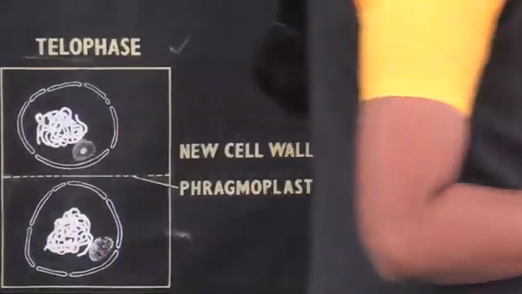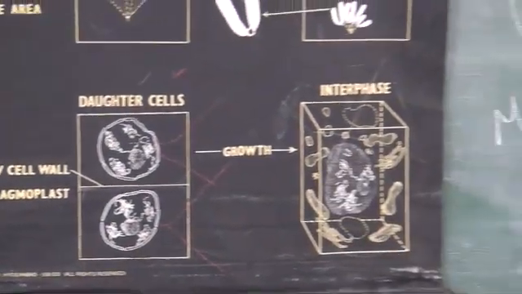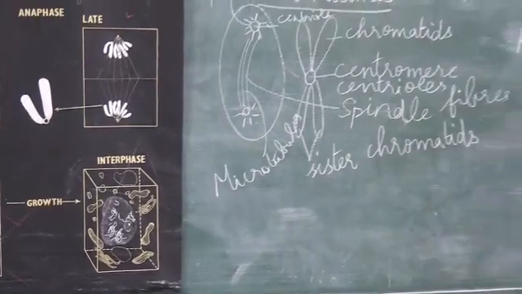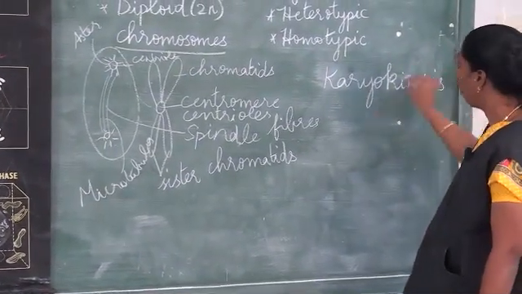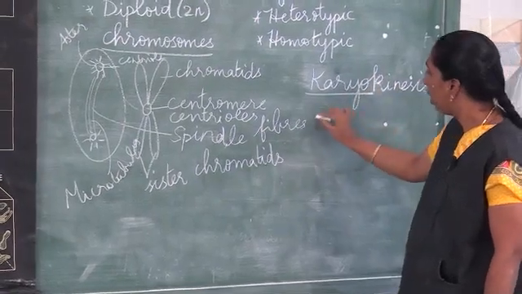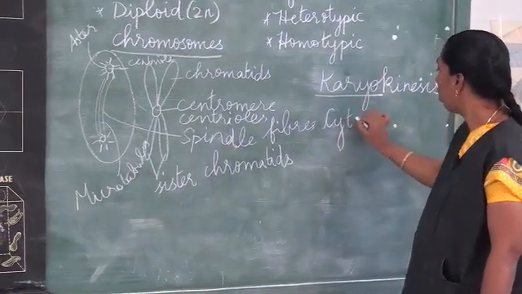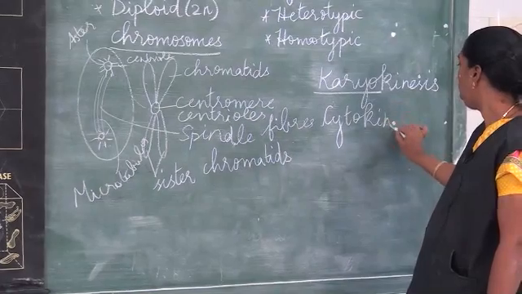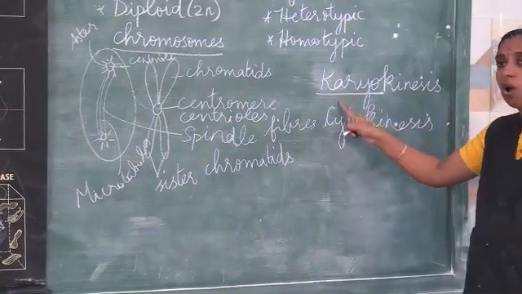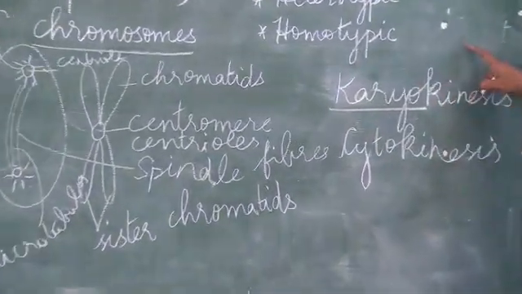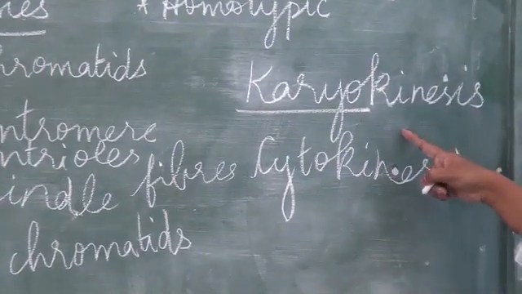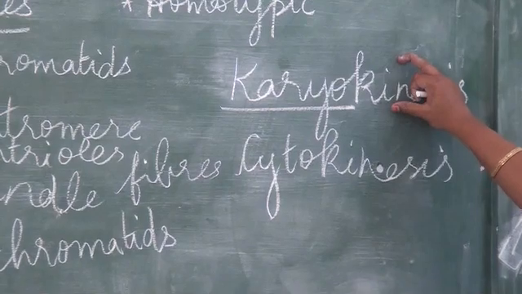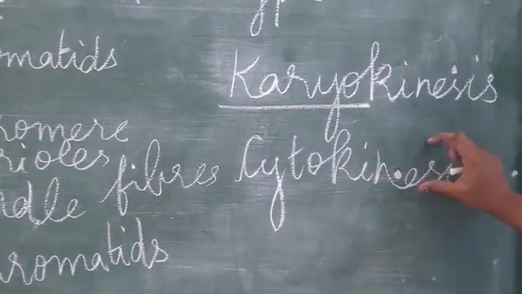Actually, in a cell division, first the nucleus will divide, which we call karyokinesis, and then followed by the division of the nucleus, the cytoplasm will divide, which we call cytokinesis. Karyo means nucleus, kinesis means division, cyto is cytoplasm, kinesis is division. First division of nucleus will take place, and then division of cytoplasm.